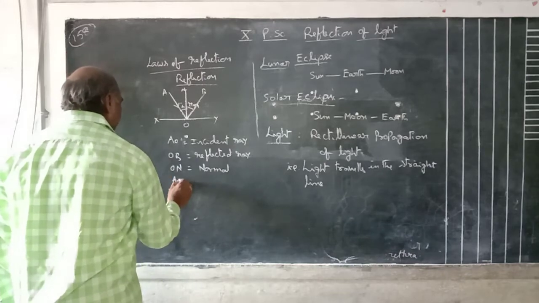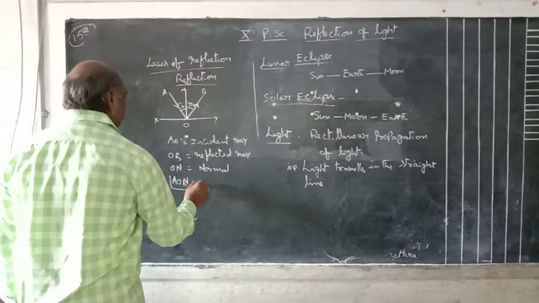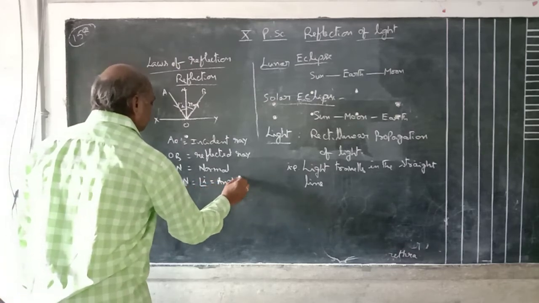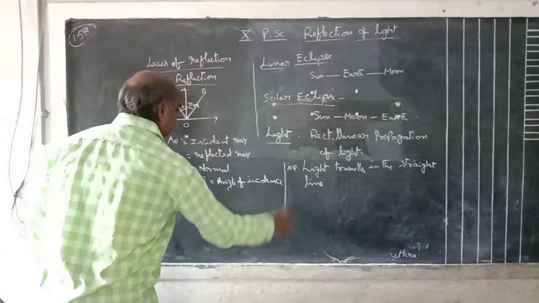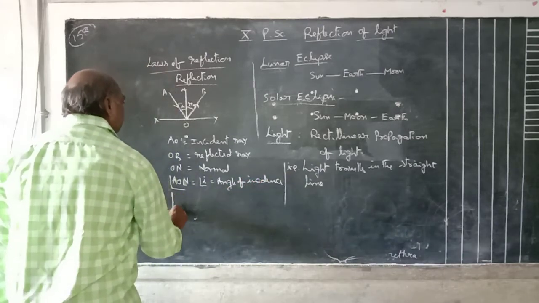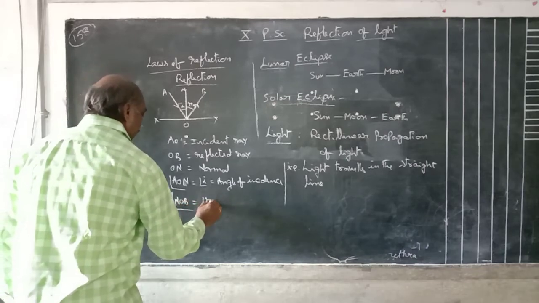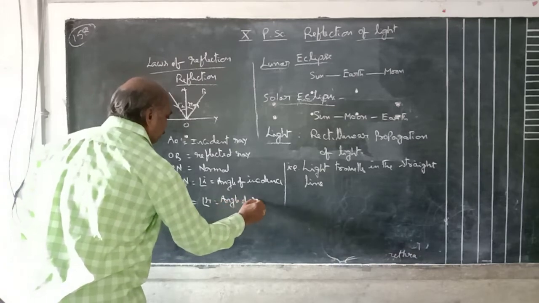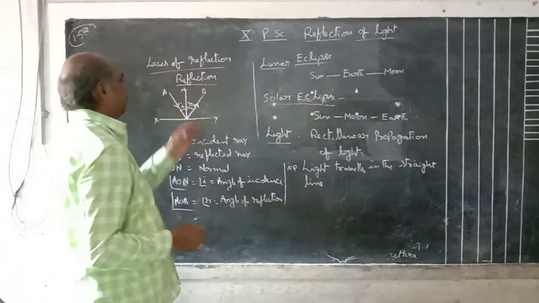Angle AON is the angle of incidence. Angle NOB is the angle of reflection. See, what is meant by reflection?